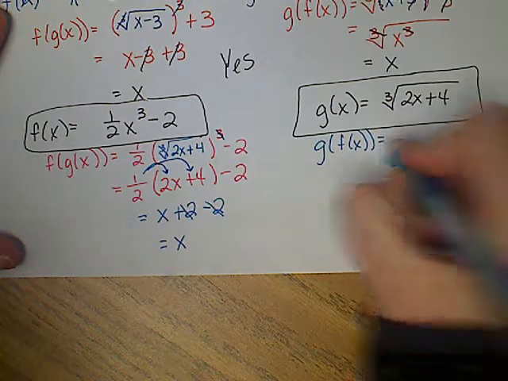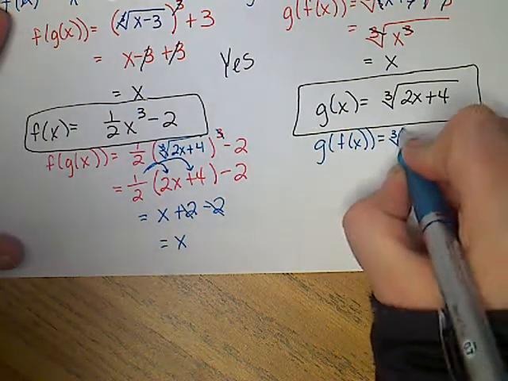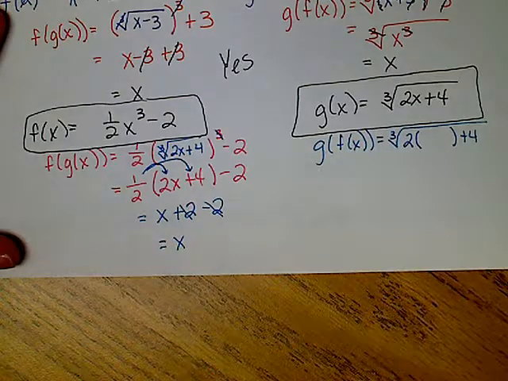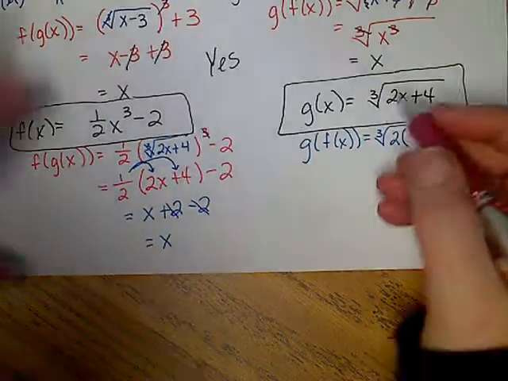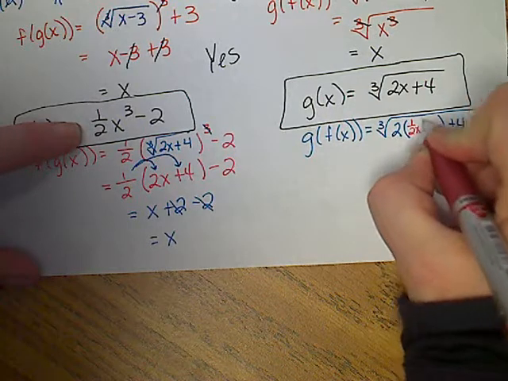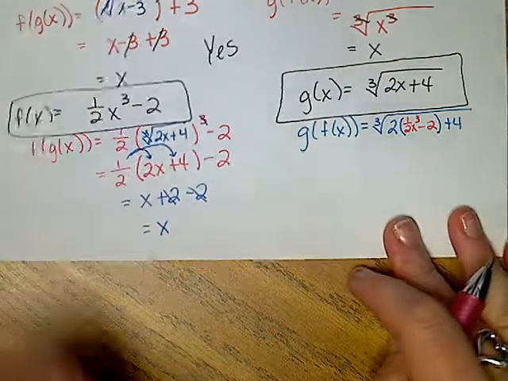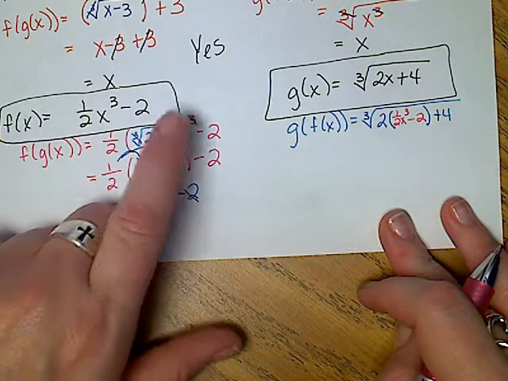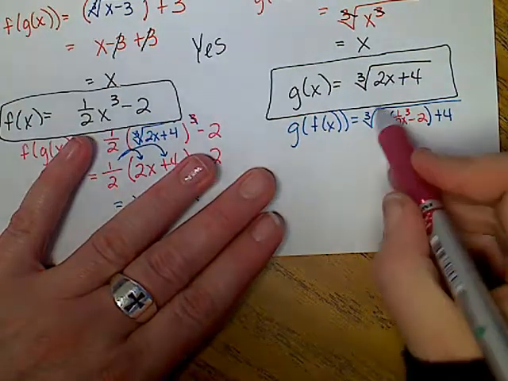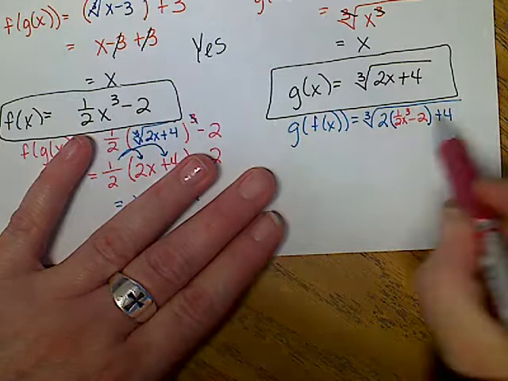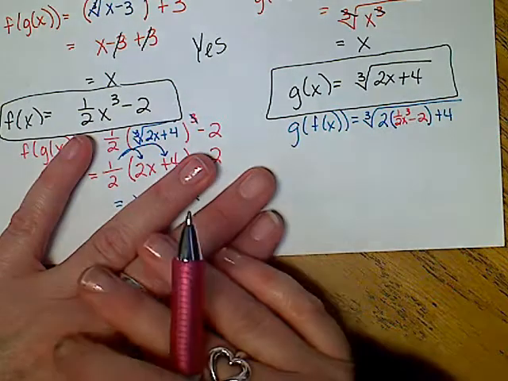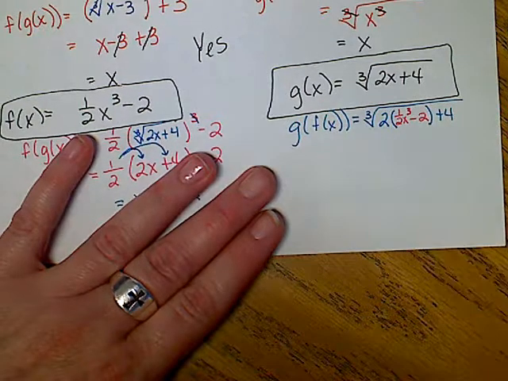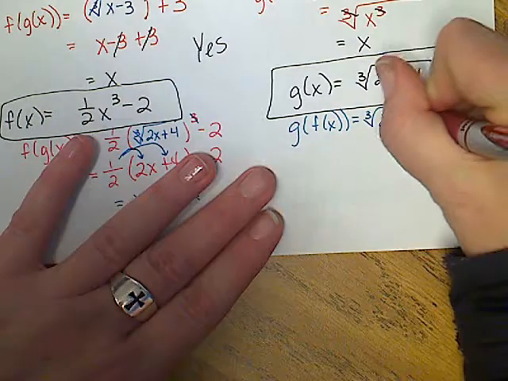So now I have to work this side. Cube root of 2 parentheses plus 4. Notice everything's under the cube root, so I'm going to put in 1/2 x cubed minus 2. Over here, the cube and the cube root canceled right away. Over here, that's not the case. Everything's under a cube root, but only the x is being cubed. And I can't cancel anything right now. The only thing that I can actually do is distribute right here.